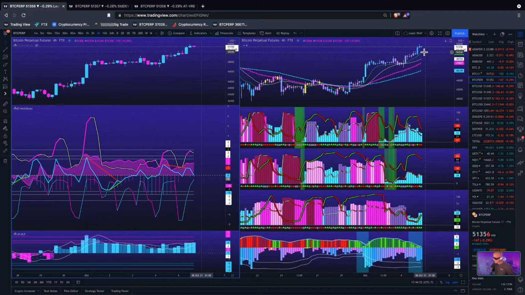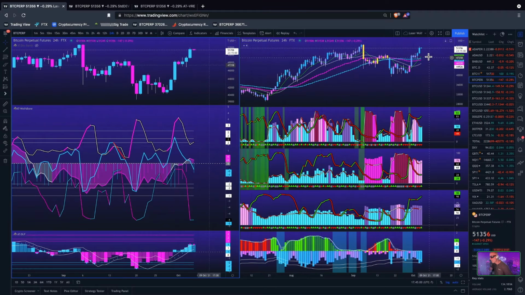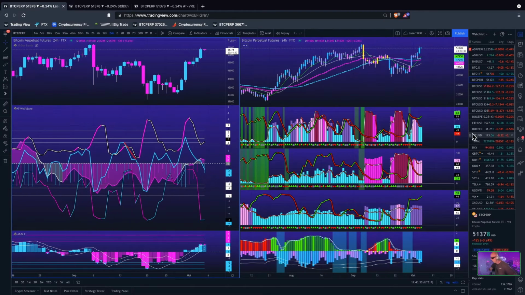More likely, though, it could test one of these log MAs. But let's go back up on the daily, and let's take a look where these MAs are at. The top one, there we go, right about 48K. So this top log MA right here and the 4-hour top power mean are within about $100 of each other. There's a little bit of confluence there, so I'm going to be paying attention. But like I said, I do believe this divergence is going to get us a little bit of a pullback with Bitcoin before we resume this bullish trend that we're in. Yes, I do believe we are in a bullish trend. This last quarter is going to be pretty powerful indeed. All right, guys.